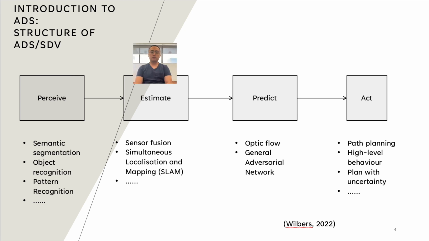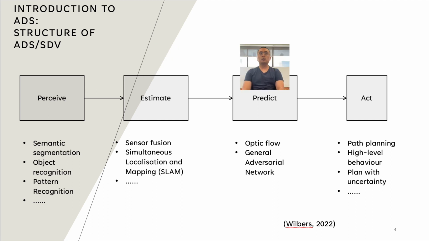The estimation section takes that processed information from different sensors such as cameras, LiDAR, and GPS, and fuses it to create a local map to help the vehicle understand where it is in this environment.